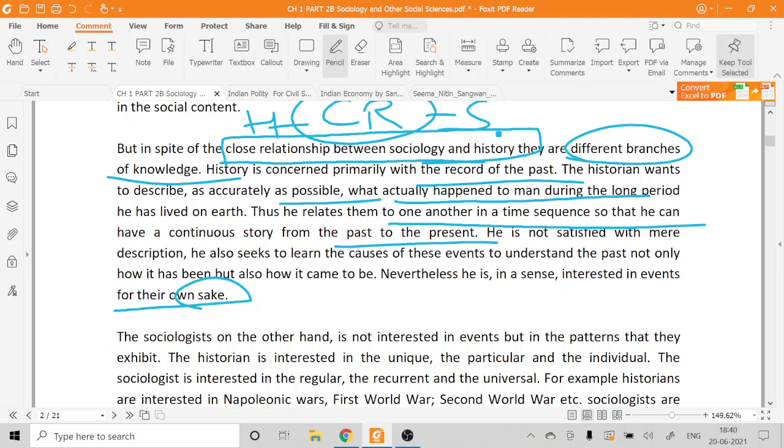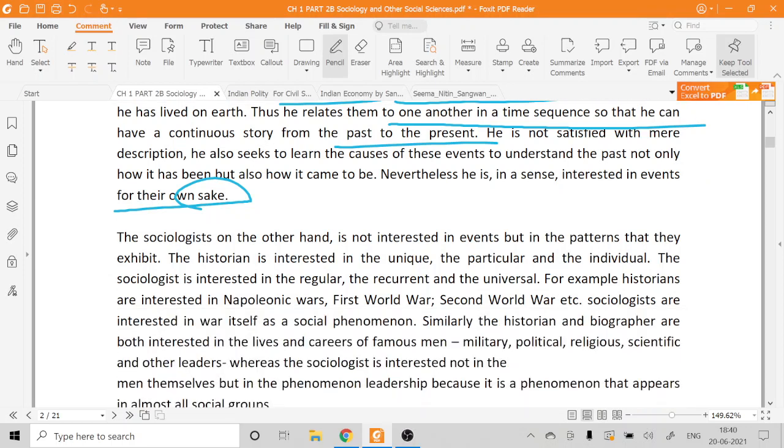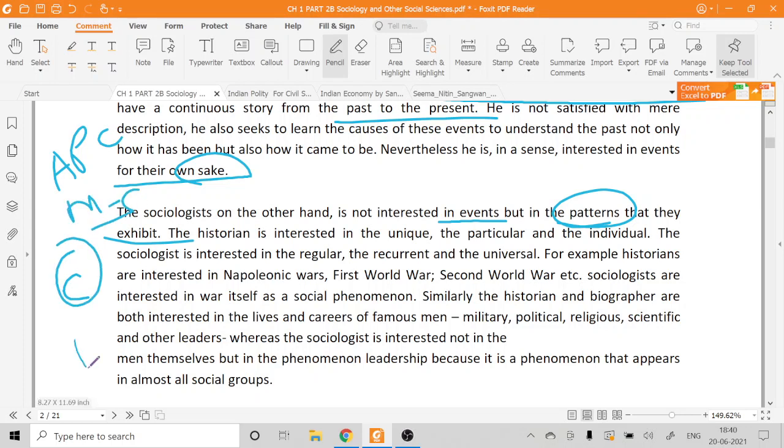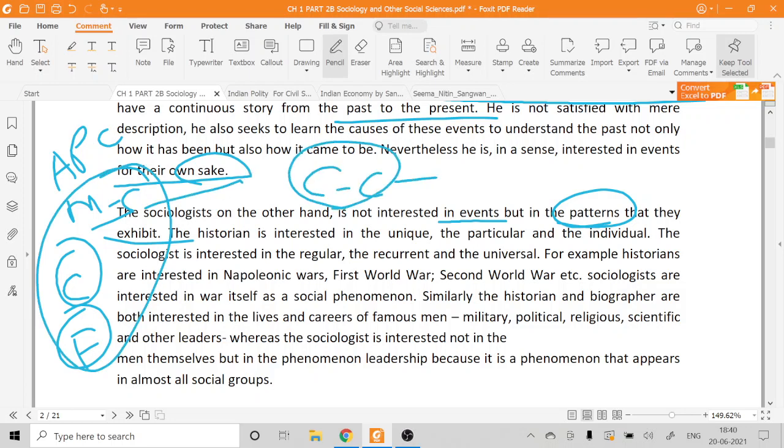But again, it is different from sociology in the sense that sociology, on the other hand, will not be interested in events but in patterns. Okay, this is very, very important. For example, if you're talking about ancient primitive communism, or capitalism, or master slave society, or feudalistic society, we will establish a pattern. What is that pattern? Class conflict. Or a conflict between the haves and the have nots.